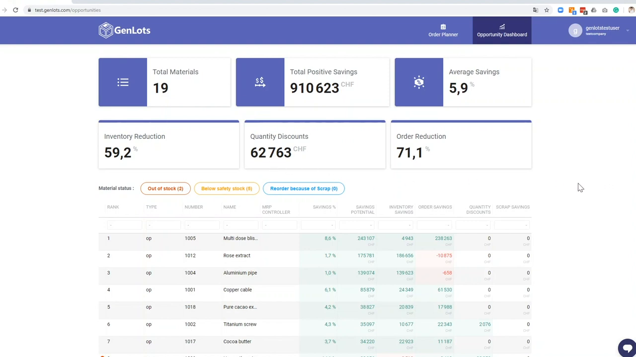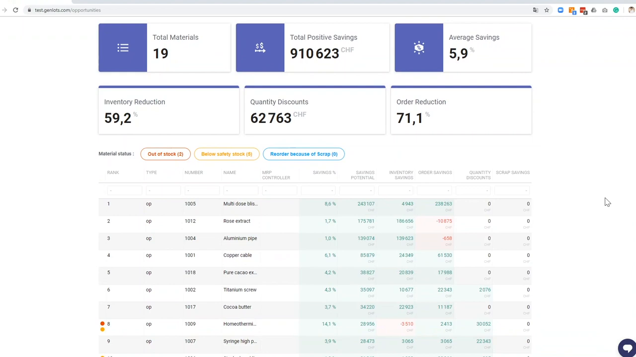So that's very interesting for me, and I can now just look by the potential savings. For example, what are the different materials which give the most savings? So here we have one material which really has a high savings of over 250,000 Swiss francs, which is about the same as $250,000.